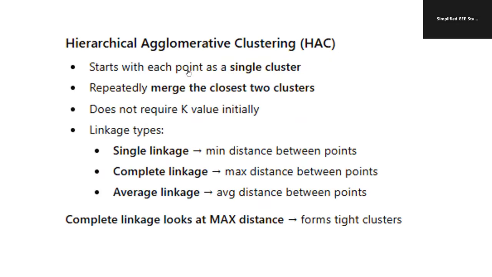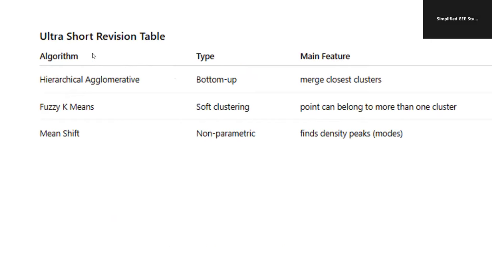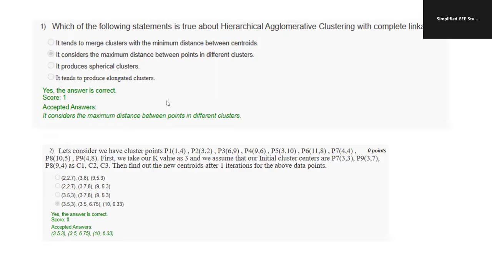In another session, you have to focus on hierarchical agglomerative clustering. It starts with each point as its own cluster, repeatedly merges the closest two clusters, and does not require the K value initially. Its linkage comprises single linkage, complete linkage, and average linkage. Then fuzzy C-means, which is soft K-means, where m is equal to 1. Then mean shift clustering is a non-parametric method. Hierarchical agglomerative is a bottom-to-top approach, fuzzy C-means is soft clustering, and mean shift is non-parametric. These points are very important.